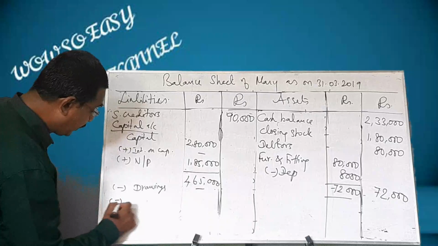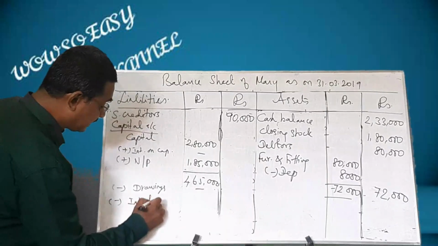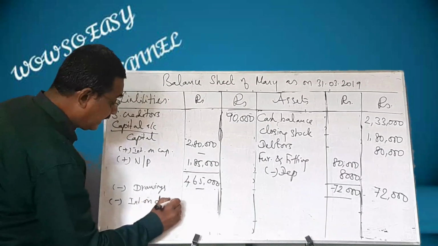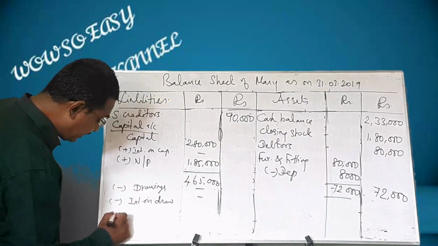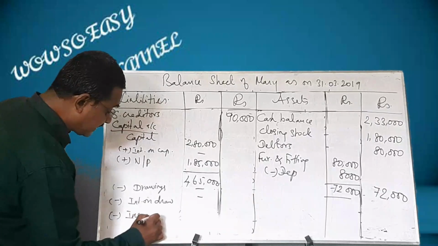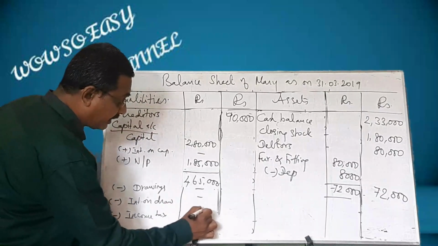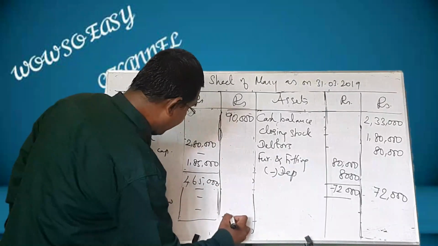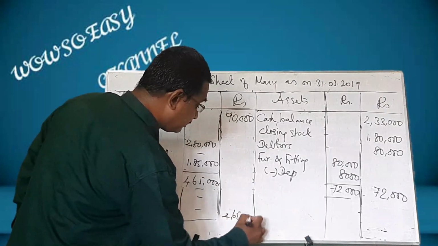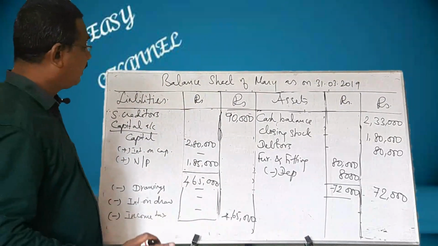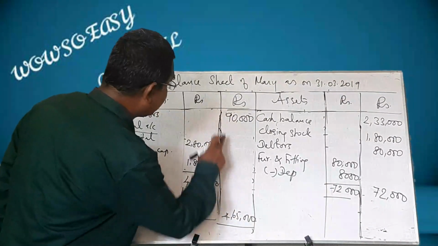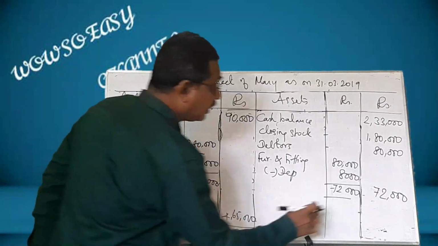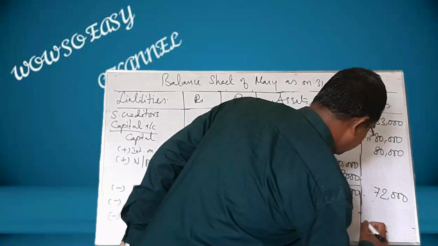From that amount, you have to subtract interest on drawings. Interest on drawings, it is not given, make it dash. And after that, you have to subtract income tax if it is given. In this sum, it is not given, so make it dash and directly take this amount to the outer column, 4,65,000. That's all. We have completed. Add this and you will get 5,55,000.